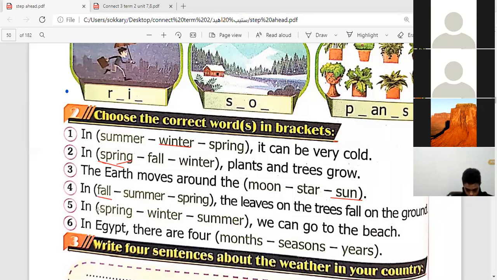Omar Ala, number 5. In spring, we can go to the beach. Okay, Omar Ala, but it is summer. Okay? Thank you, Omar Ala. Malik Aslam, number 6. In Egypt, there are 4 seasons. Excellent.